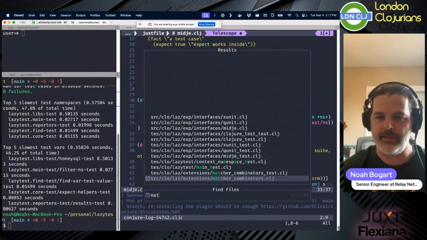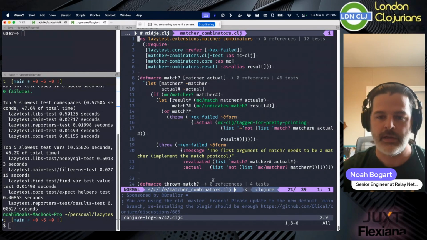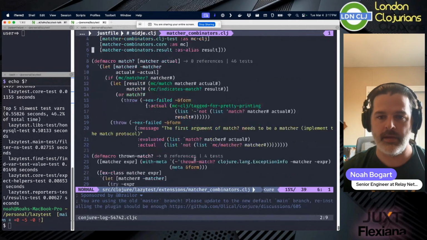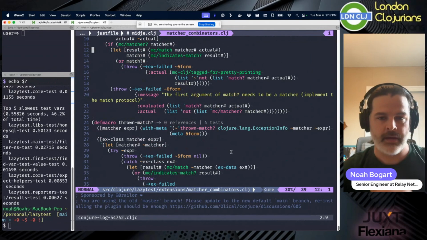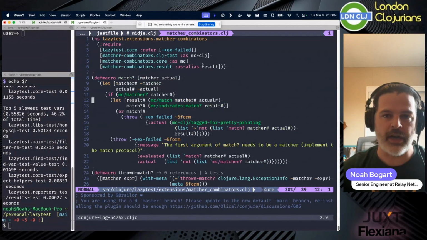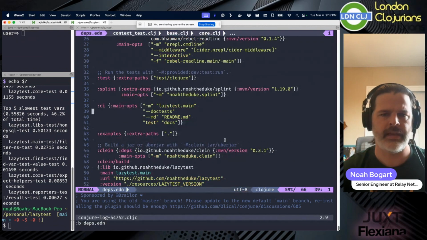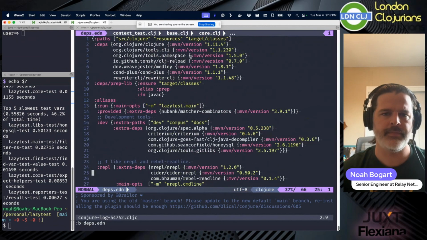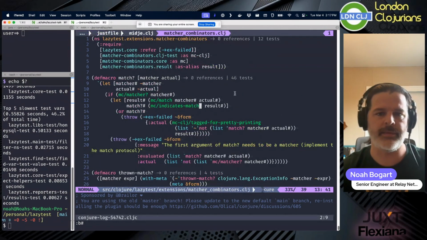Actually, let me do the matcher combinators. I want to show this off lastly. I've been talking for a little while. So matcher combinators is a wonderful library by, who is it? Is it Nubank? I don't remember where matcher combinators comes from. Yeah, it's Nubank. Matcher combinators comes from Nubank.